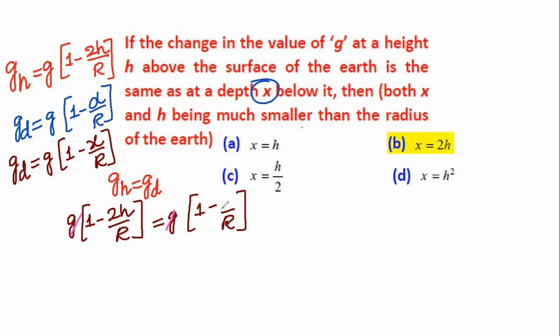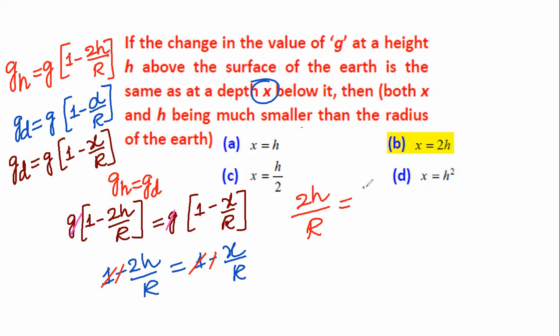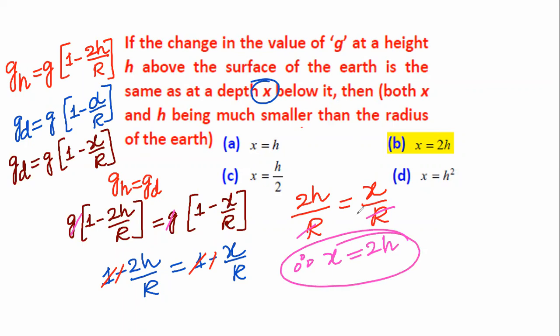From this, 1 minus 2h divided by R is equal to 1 minus x divided by R. The 1 gets cancelled, minus gets cancelled. So 2h divided by R is equal to x divided by R. R on both sides gets cancelled. Therefore, x is equal to 2h. This is the correct answer.